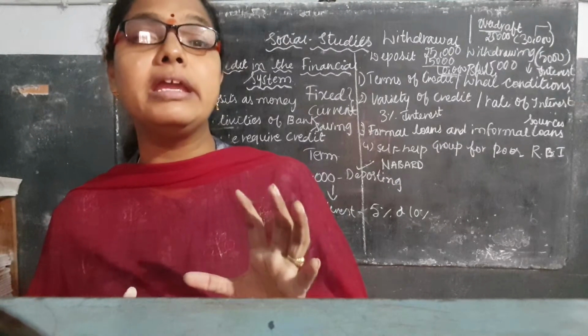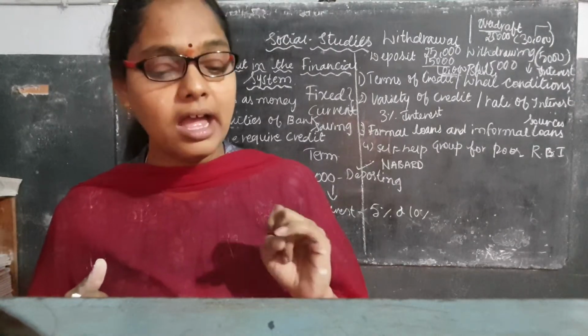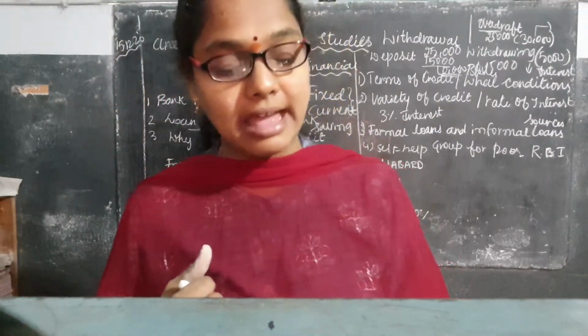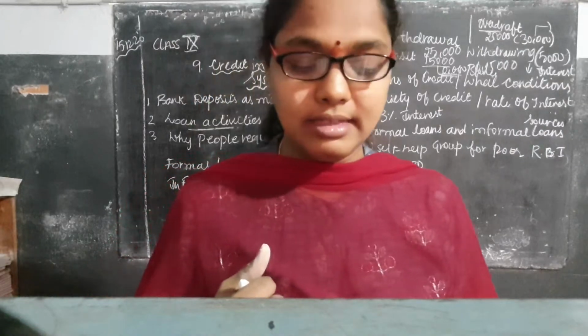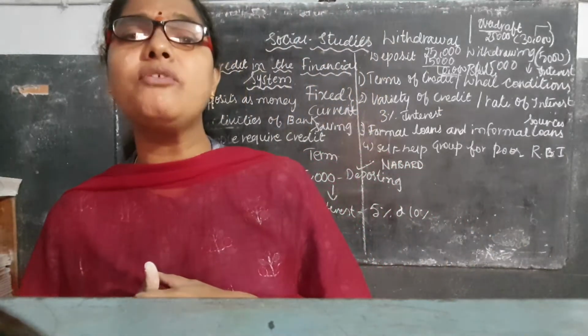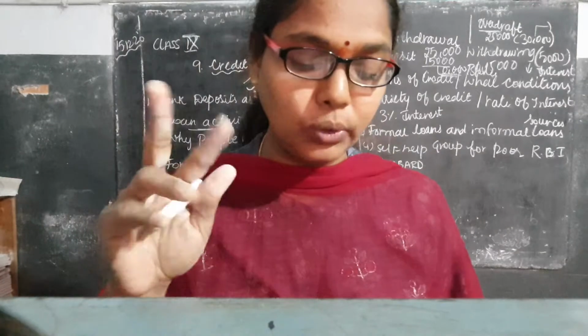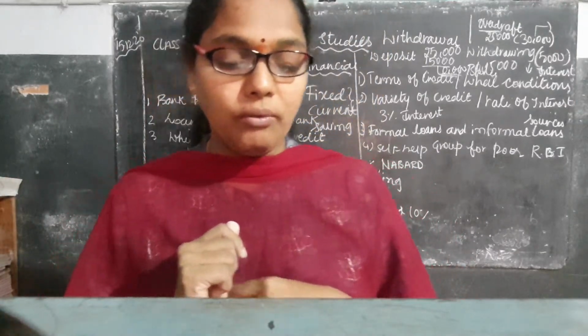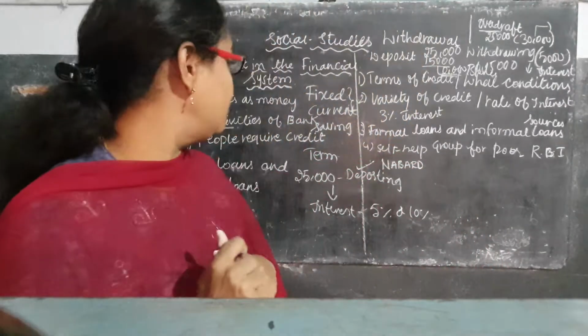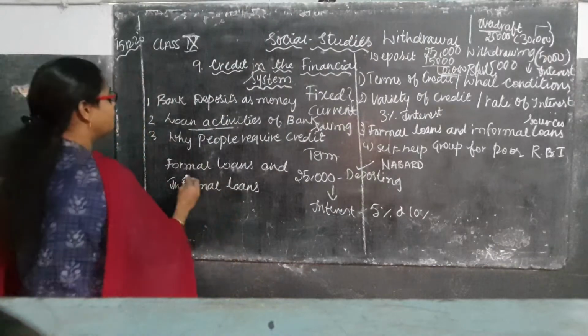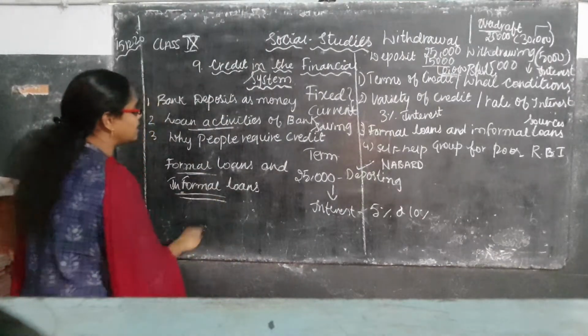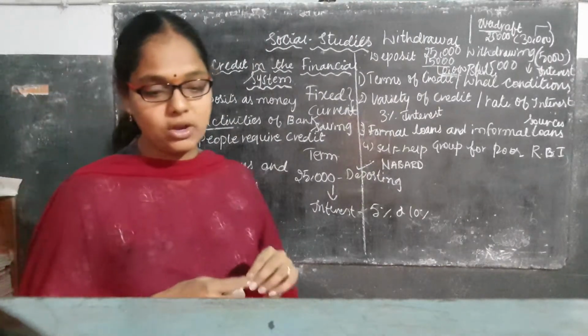The farmers will be taking the loan for buying the fertilizers, insecticides, and seeds. Those are all things. What are formal and informal loans? They are the two types of loans. Just now I have written here formal loans and informal loans. What are the formal loans?